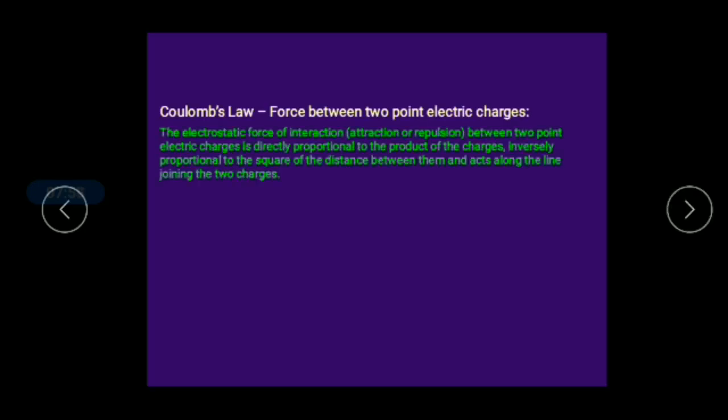By definition, the electrostatic force of attraction, which means the interaction, attraction or repulsion between two point charges, is directly proportional to the product of the charges and inversely proportional to the square of the distance between them, and acts along the line joining the two charges.